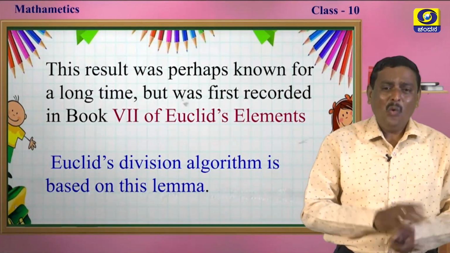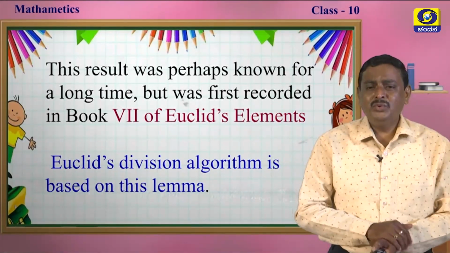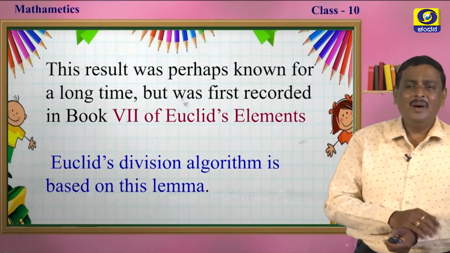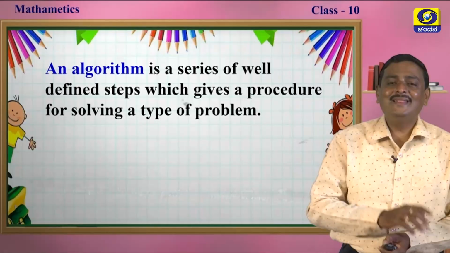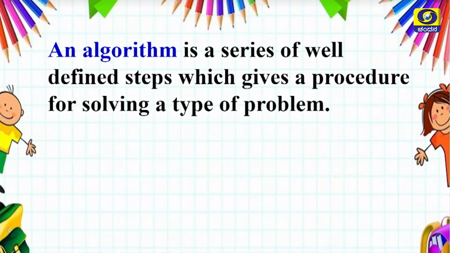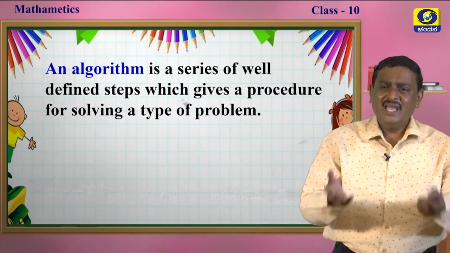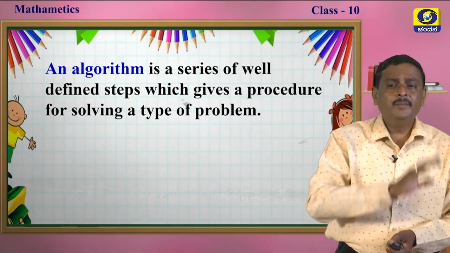Now, what is an algorithm? What is a lemma? Let's learn more about algorithm and lemma, my dear students. See, what is an algorithm? An algorithm is a series of well-defined steps, my dear students, which gives a procedure for solving a problem. If you want to solve a problem, there are some steps and some procedure. It is a series of well-defined steps which gives a procedure for solving a type of problem, that is, real number problems.